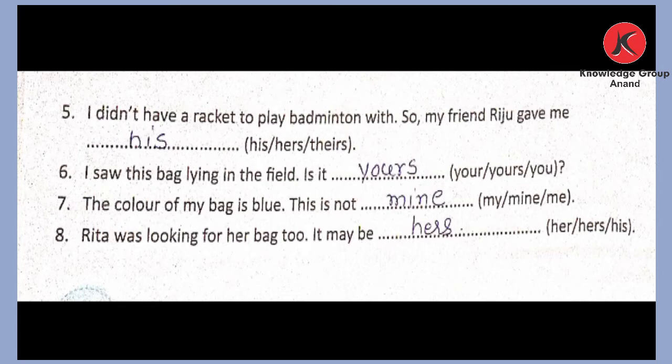The next is, I saw this bag lying in the field. Is it yours? We have to write yours here. Number 7. The color of my bag is blue. This is not dash. So the person is telling my bag color is blue. So this is not mine.